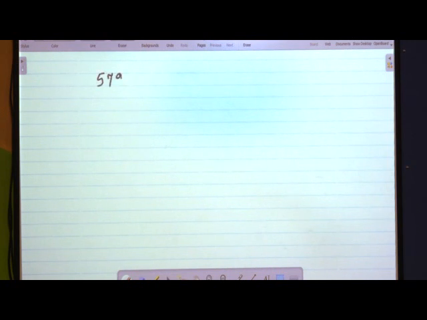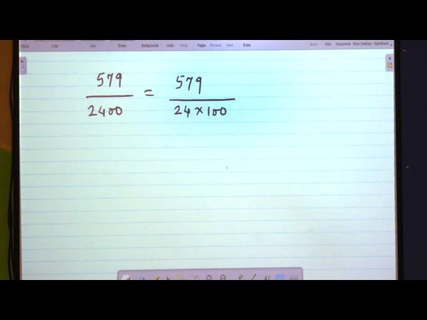$579, 2400, which is the same as we had done before. 579 is remaining as it is, 24 into 100. Why are we doing it in this way? Because it will be easy for us to do the division and later on to place the decimal point.